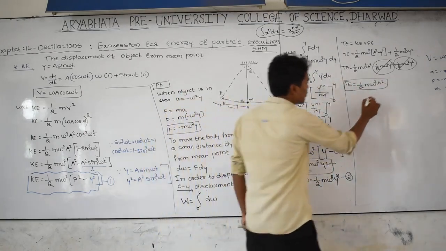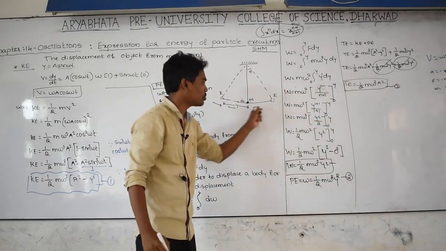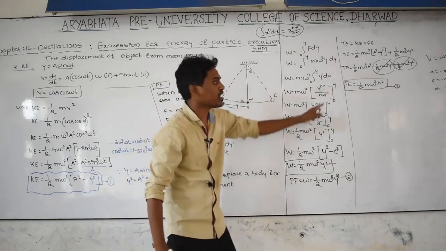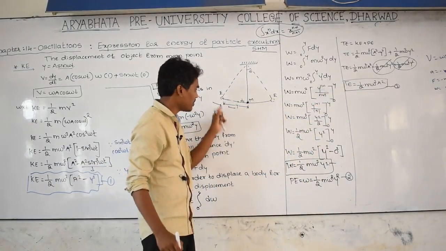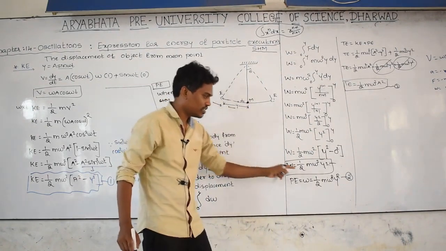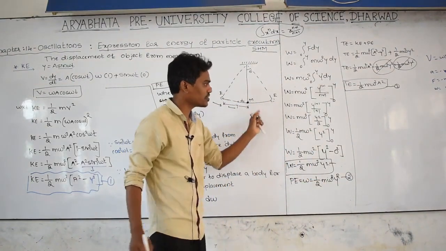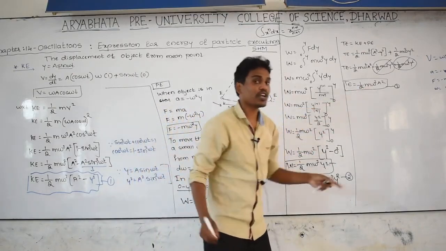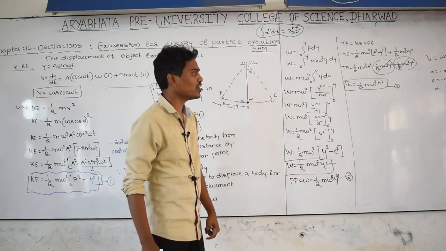By using the third equation, we can find out the total energy of this particle executing simple harmonic motion. Using this equation we can find out the kinetic energy of the object. By using this equation we can find out the potential energy of the object, but by using this equation we can find out the total energy of the particle executing simple harmonic motion.